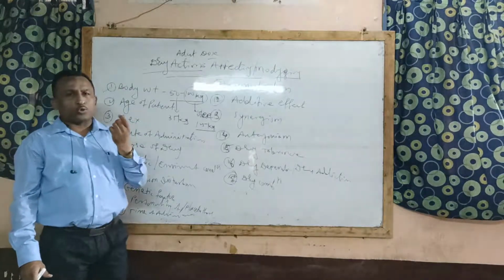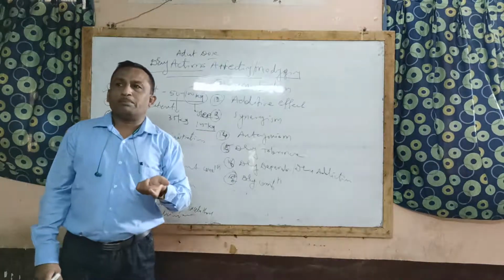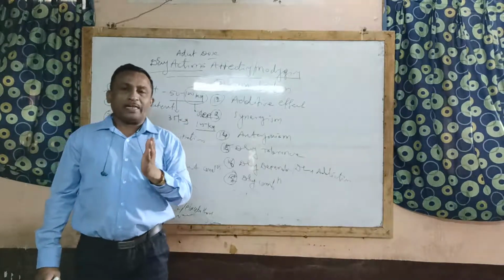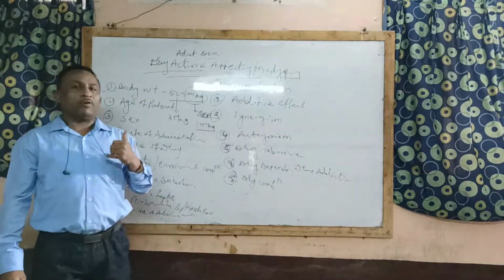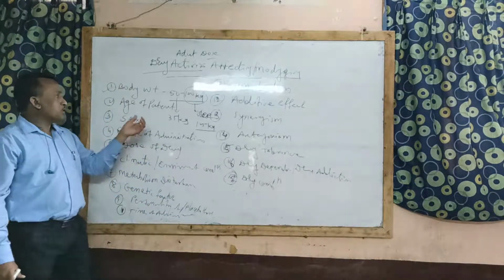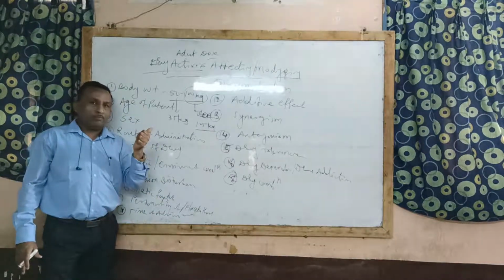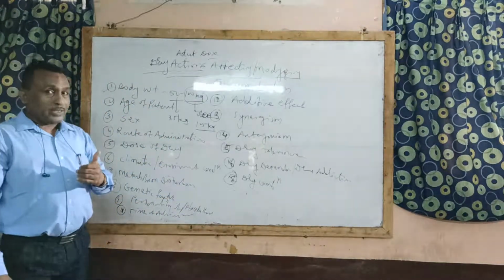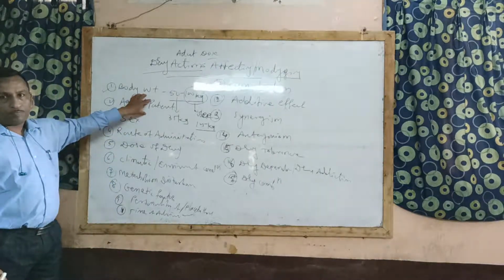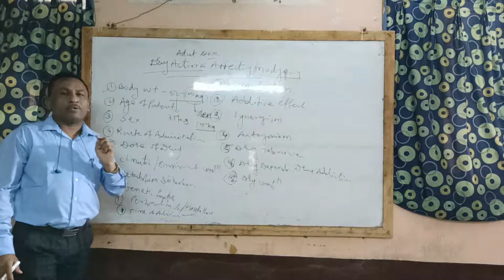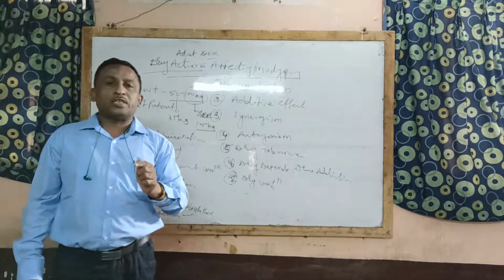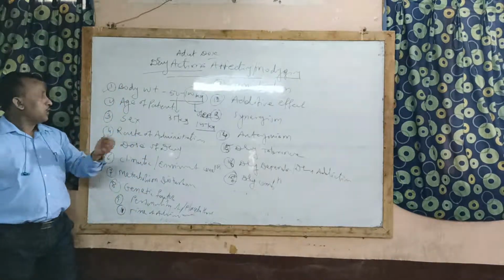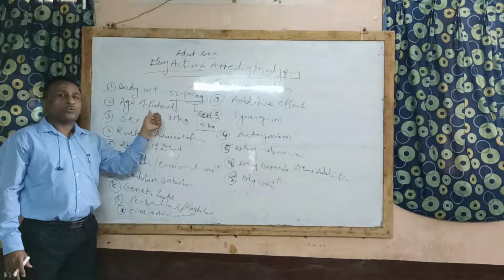Then second, age of the patient. Generally, children are very sensitive to particular drugs. For example, chloramphenicol should not be given to children because the metabolizing and excretory systems are not well developed. Liver function and kidney function may not be properly developed, and if metabolism and excretion of the drug do not occur, it produces harmful effects. This means the age of the patient also plays an important role. For example, chloramphenicol given to children may produce Gray baby syndrome and bone marrow depression. That is the side effect, because of the age of the patient if given to children.